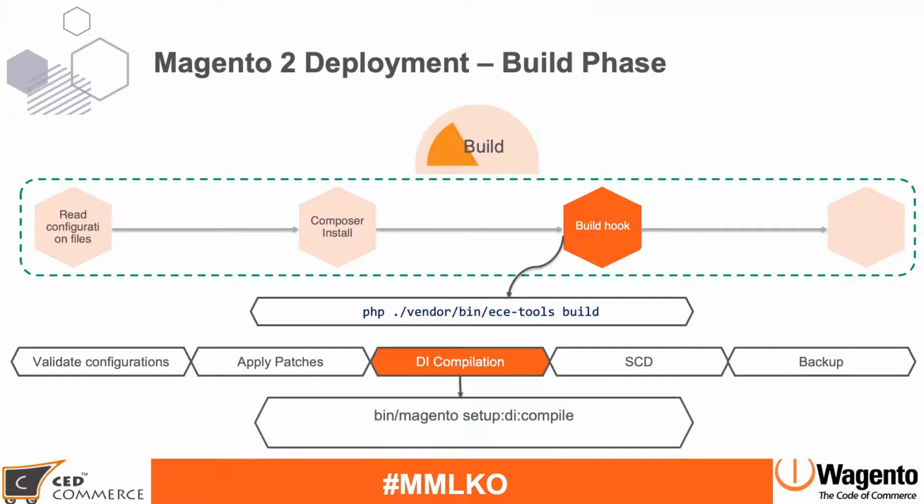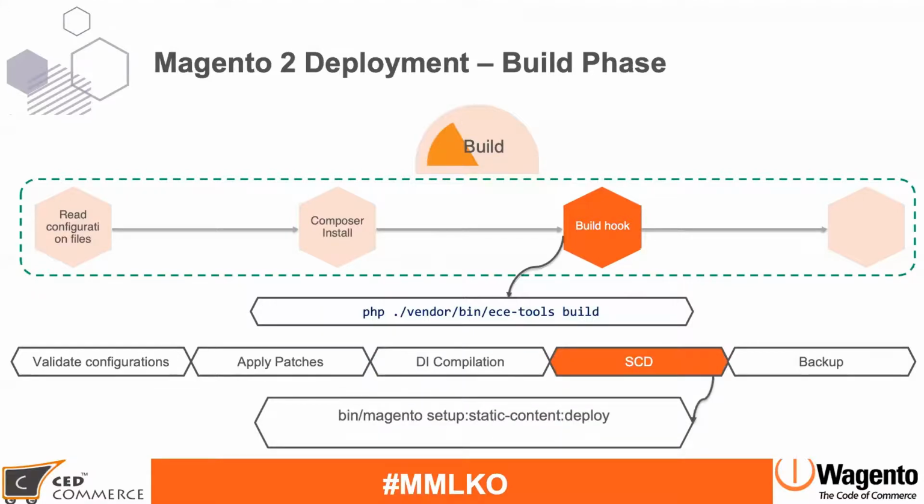The third one is DI compilation. Once our code base is ready, it is time that we can compile our code. This is a standard Magento step, so it will put all the compiled code into the generated directory. Compiled code includes factories, proxies, all the configurations like dependency injection, interception, repository and code generation, service data attributes. There are lots of auto-generated files available, and Magento puts those inside the generated directory.